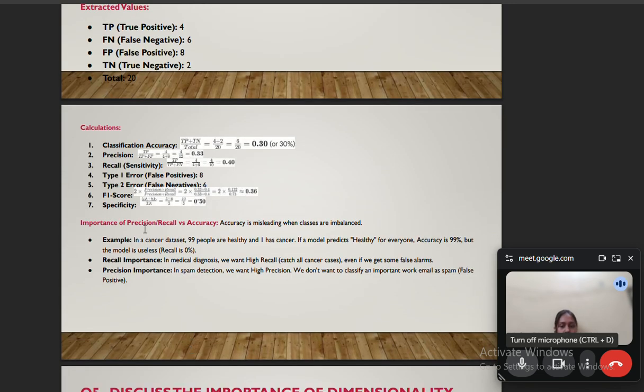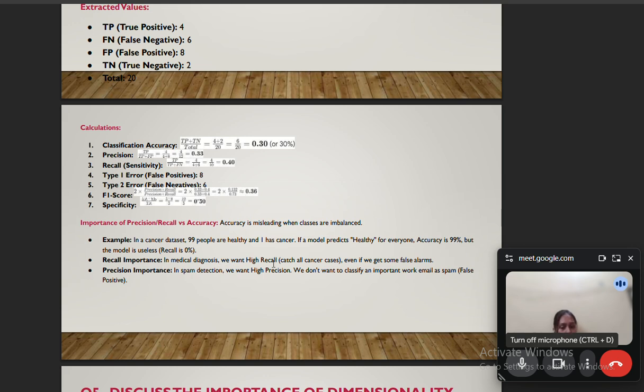So, the importance of precision and recall: accuracy is misleading when classes are imbalanced. Example, in a cancer data set, 99 people are healthy and one has cancer. If a model predicts healthy for everyone, accuracy is 99%, but the model is useless. Recall is 0%.